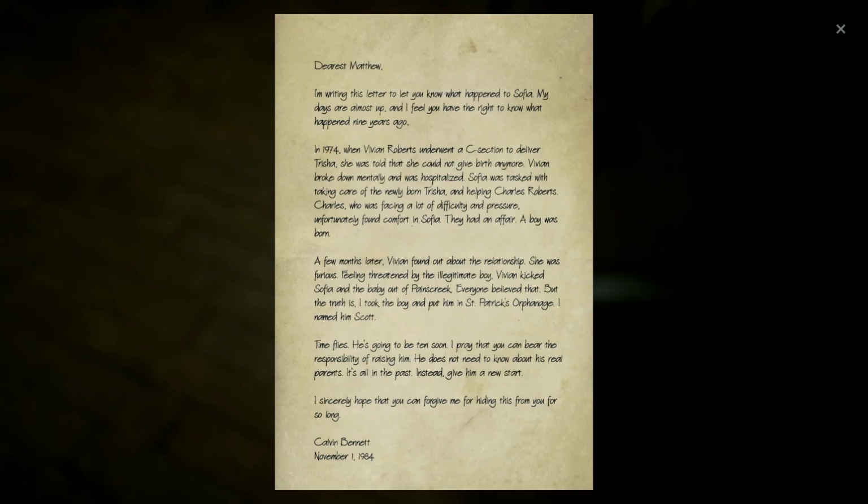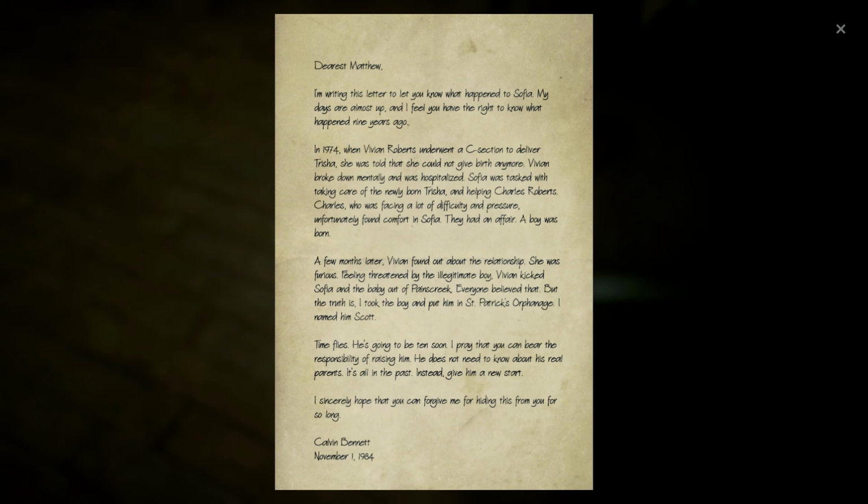Dearest Matthew, I'm writing this letter to let you know what happened to Sophia. My days are almost up and I feel you have to write to know what happened 9 years ago. In 1974, when Vivian Roberts underwent a C-section to deliver Trisha, she was told that she could never give birth anymore. Vivian broke down mentally and was hospitalized. Sophia was tasked with taking care of a newly born Trisha and helping Charles, who was facing a lot of difficulty and pressure. Unfortunately found comfort in Sophia. They had an affair, a boy was born. A few months later, Vivian found out about the relationship. She was furious. Feeling threatened by the illegitimate boy, Vivian kicked Sophia and the baby out of Payne's Creek.